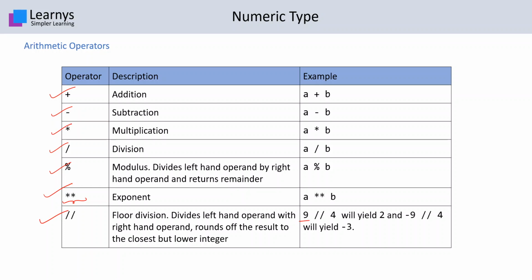This floor division operator will ignore the floating value when the first operand is divided by the second operand. That means if you divide 9 by 4, it will yield 2. And when you divide minus 9 by 4, it will yield minus 3.